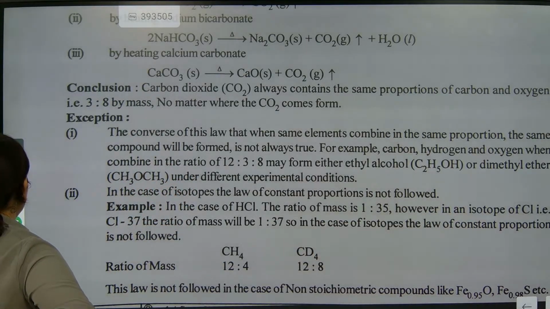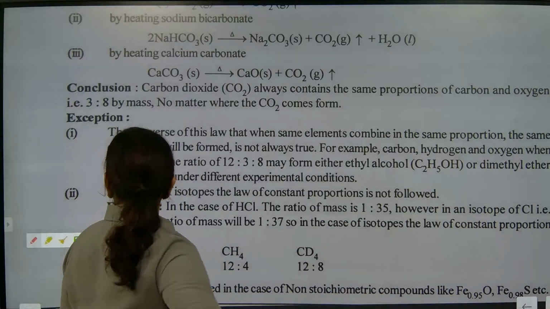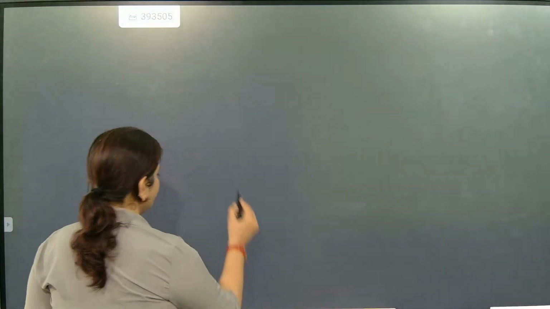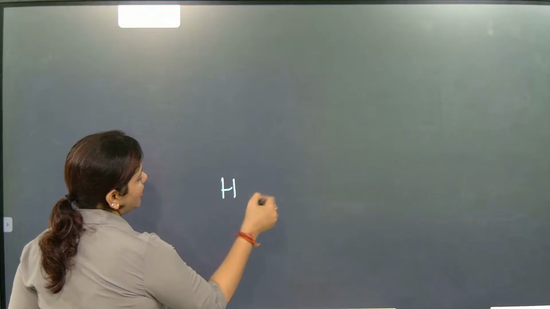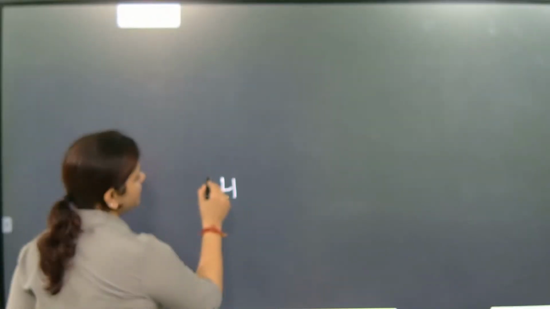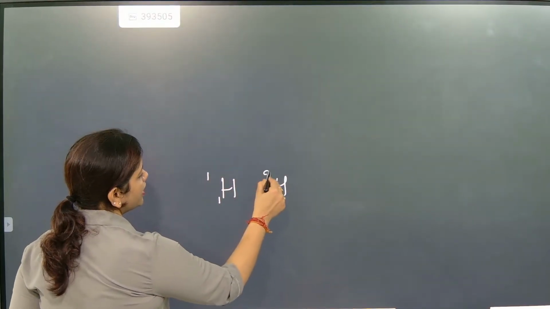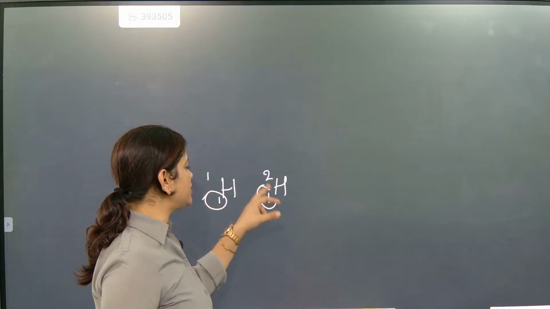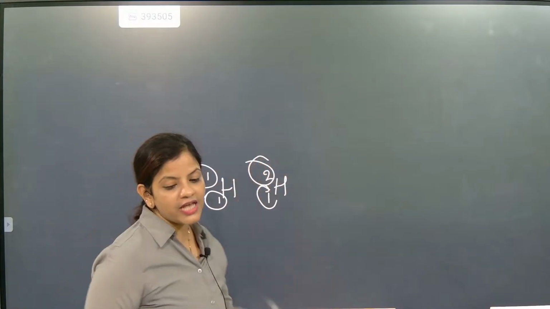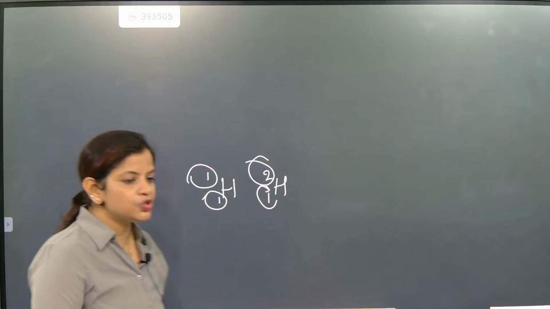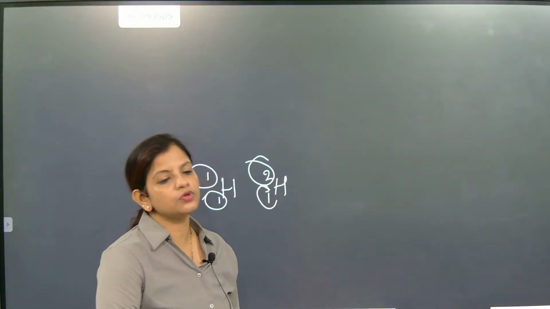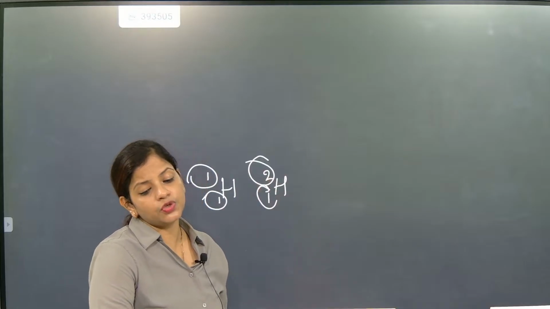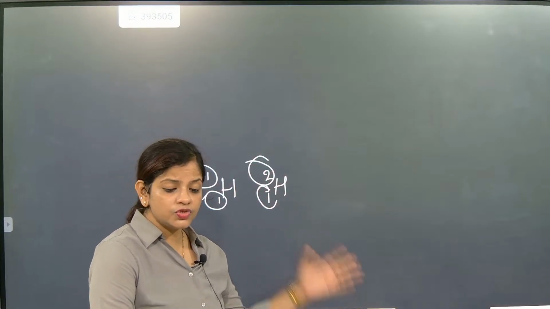Look here, for hydrogen the atomic number remains the same, but the mass varies. If the atomic number is the same and the mass changes, it is called isotopes. So chlorine has 2 isotopes, oxygen also has isotopes, and iodine has its isotope. Isotopes are used in radiology.